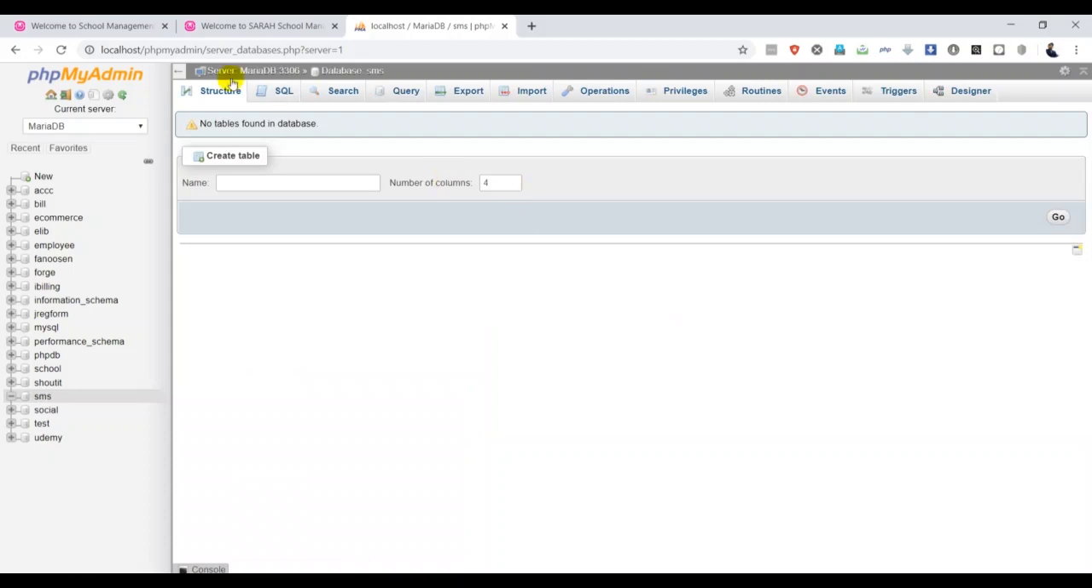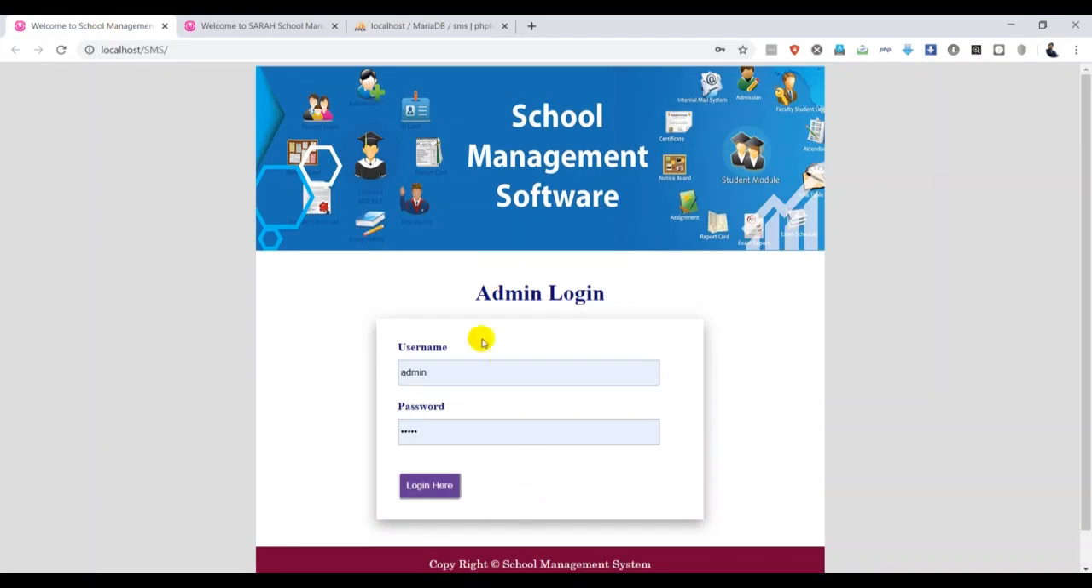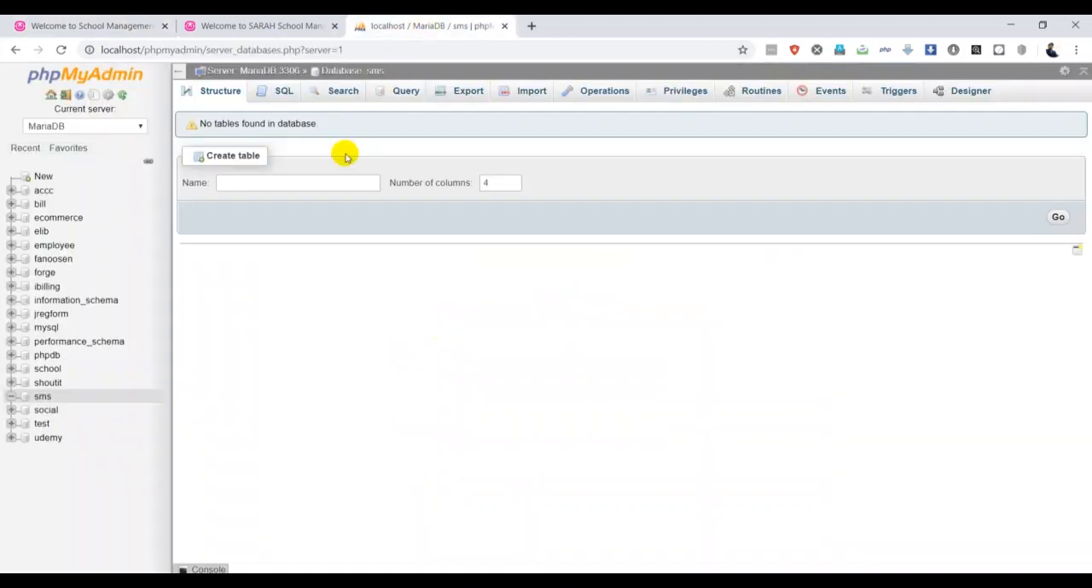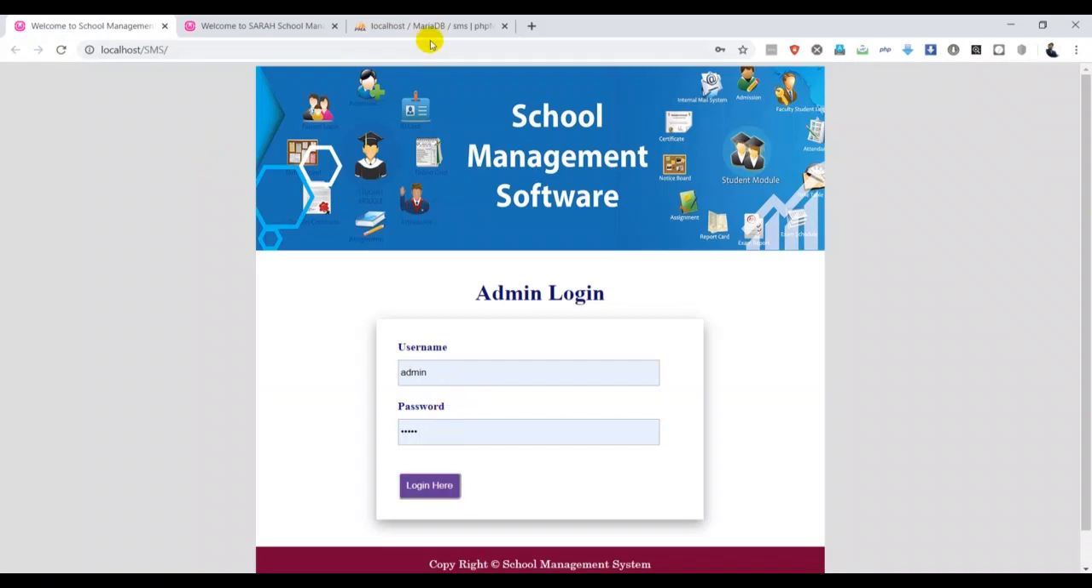The first table I want is for this form, which is the admin login form. So this form has two inputs, which are username and password. Now I want to create the table name first. I'm going to name the table admin. In this table I want three columns: one for the ID of each admin user, another one for the username, another one for the password.